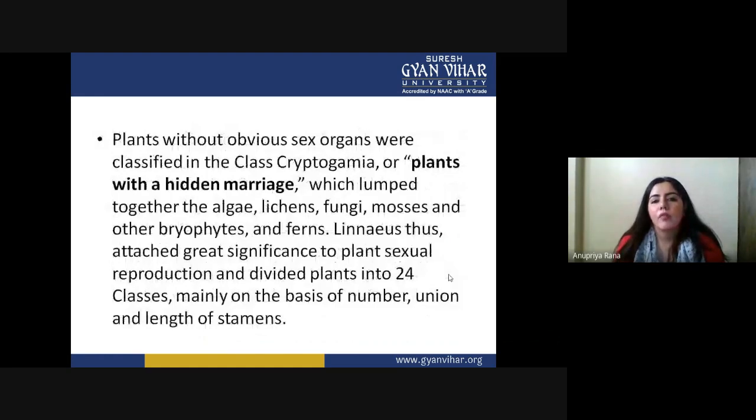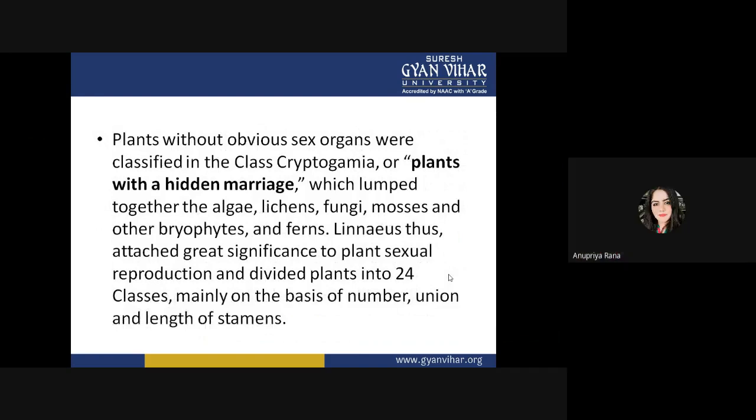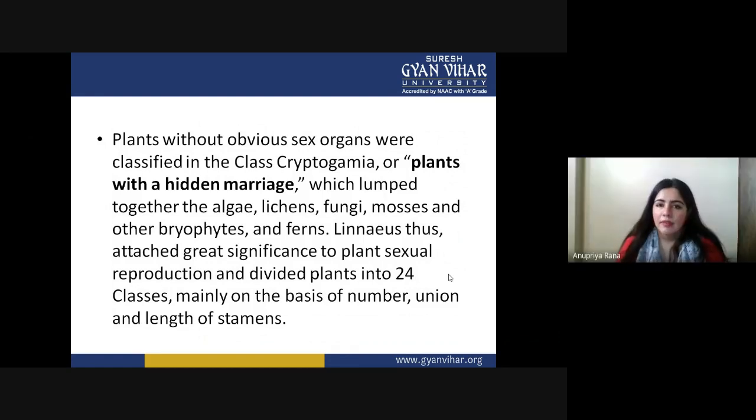Plants without obvious sex organs were classified in the class Cryptogamia, or plants with a hidden marriage. This is an important term even in today's time. We are still using the term cryptogams for classifying plants. That important term came from Linnaeus: plants without obvious sex organs were classified in the class Cryptogamia, meaning the reproductive organs are hidden and cannot be seen on the surface. If they cannot be seen, they are called hidden plants.